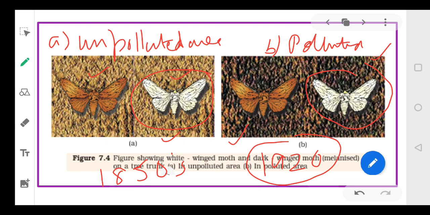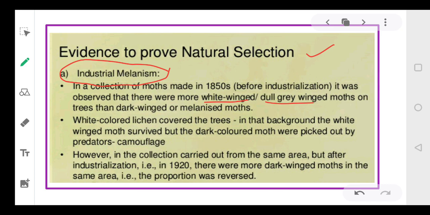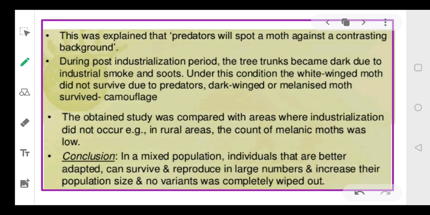Okay, will become extinct. So this was the concept that I talked about. There were two moths, one dark colored moth, another the grey colored moth. Initially the white colored moths survived on the trees, and the white colored moths were being eaten by the predators. But slowly and gradually, because of the pollution after the industrialization, as I said, the tree trunks became dark because of deposition of soot and smoke. So now your white colored moth could be easily detected, and thus the predators were eating more and more of the white colored moths. Okay, everyone? Right.